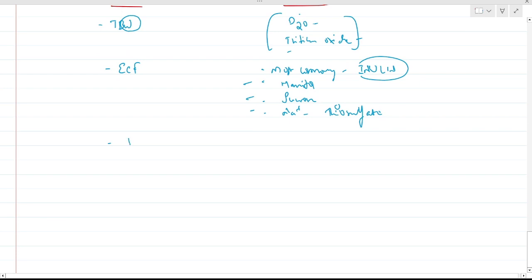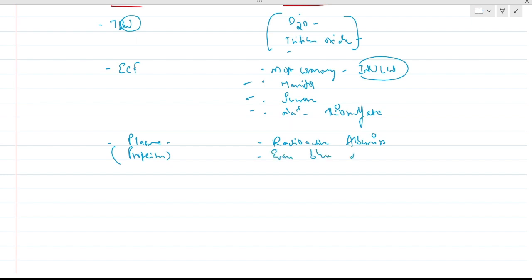Then we have plasma. For plasma, in bracket, remember, we have plasma proteins, so we use radioactive albumin. Very easy to understand. And also remember Evans blue dye.